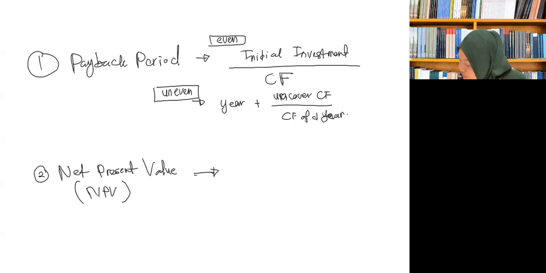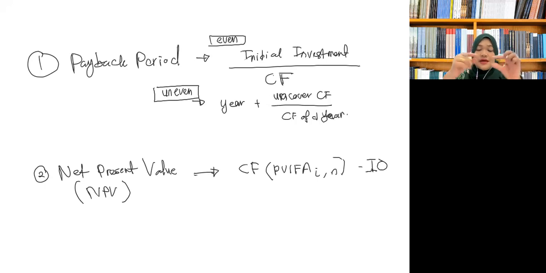NPV is cash flow multiply with PVIFA, with a given I and the years, minus with initial investment or initial outlay. And then the answer will be the expected profits. So the answer will be in Ringgit Malaysia or the currency. So this is also for the case of even cash flow.